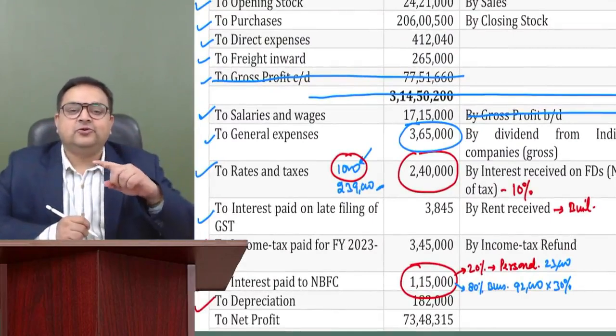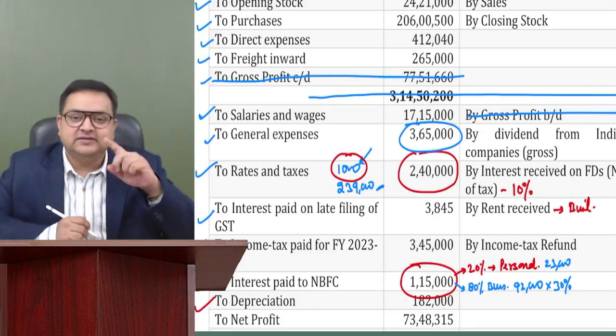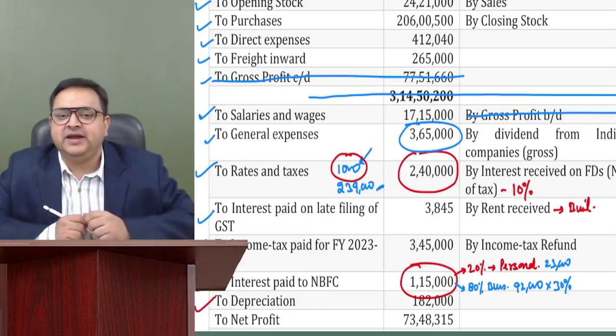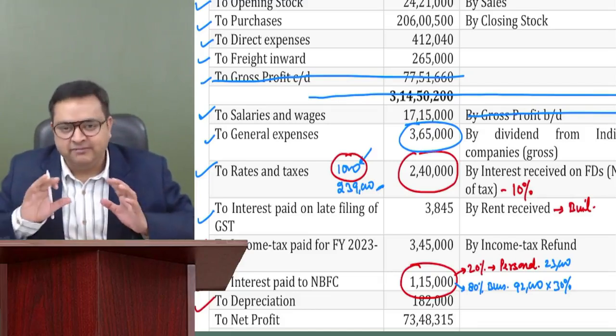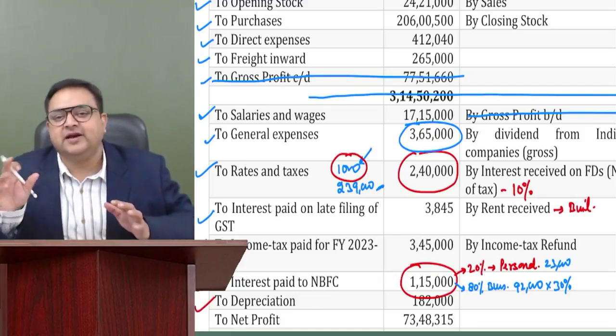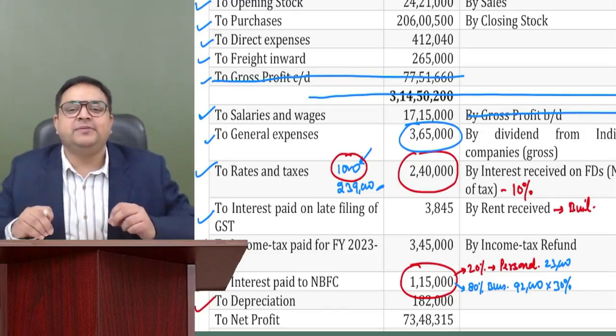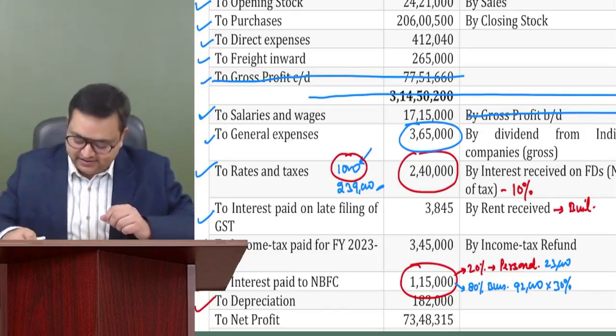Now, there is also a deduction in chapter 6A, 80C to 80U. There is a deduction of 80GGB and 80GGC. So right now, I'll not be discussing it. That is part of the deduction chapter. But yes, you know about PGBP, it is not allowed. Correct?